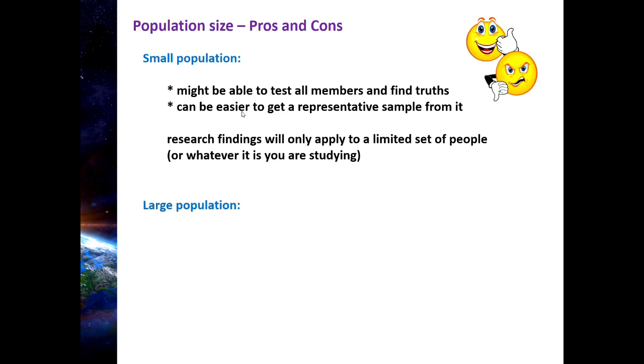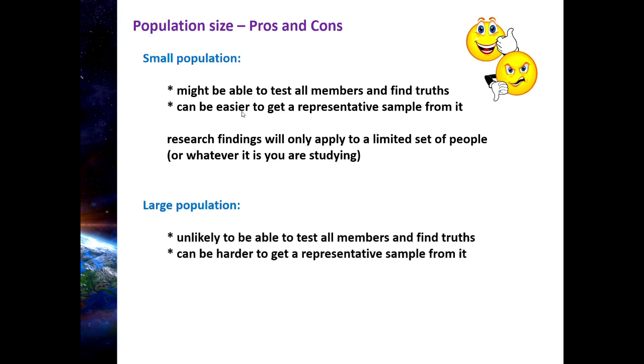What about a large population? And pros and cons. They're kind of just a flip-flop of what we just said. So if you have a very large population, then it's going to be very unlikely that you're going to be able to test everybody in that population. Unless you can test everybody, then you will not know truths about the population. You can estimate probabilities. This is probably this or probably that, but you can't know truths. Remember, to know truths, you have to test everybody in the population. So if it's very, very large, chances are you're going to have to sample from that population.